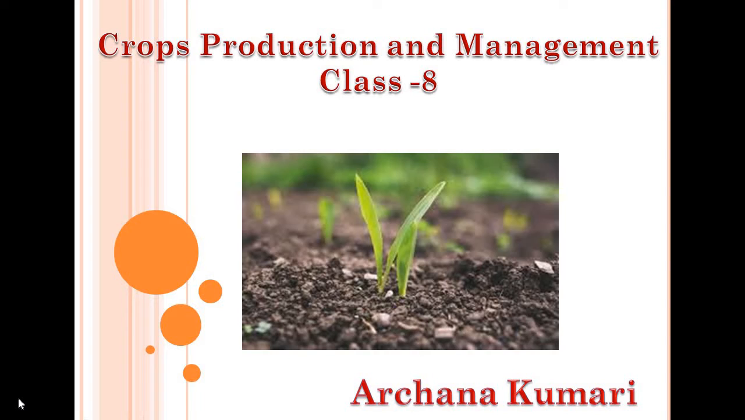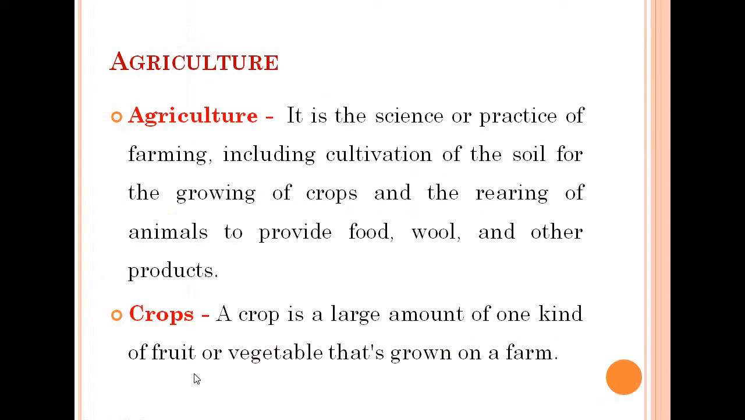So today we are going to study a new chapter, crop production and management. Food is essential for our survival. We get food from plants and animals. As the human population is increasing day by day, food needs to be produced on a large scale to meet the increasing demands. So to meet the increasing demands, agriculture plays an important role.